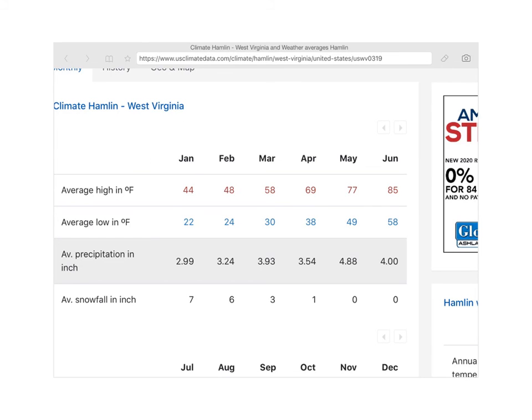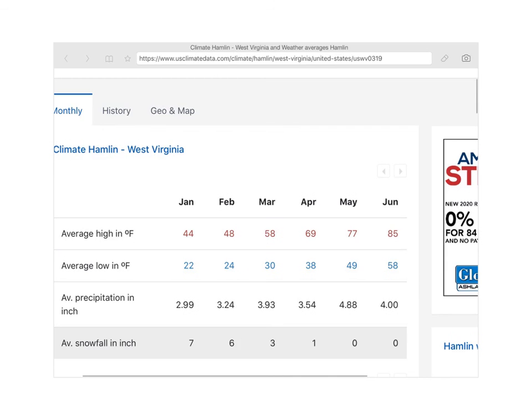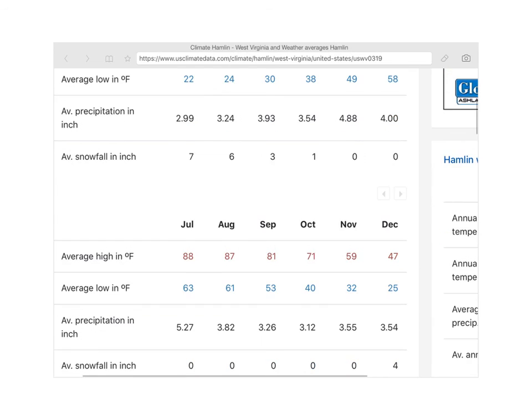So now when we pull up Hamlin, West Virginia, and we look at some of the climate normals from our area, we can see our average high temperature and average low temperature for January, February, March, April, May, June, and we see the precipitation. We notice that the precipitation has a tendency to trend up through May, and let's see if we can get the rest of the year here.